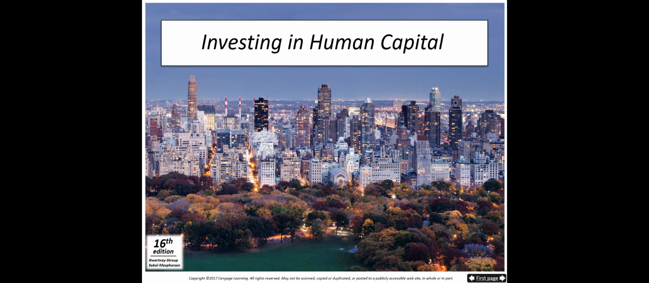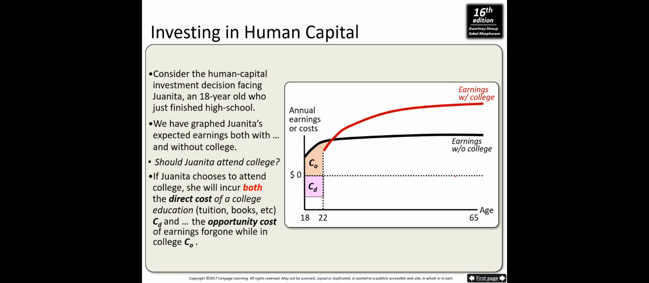The next topic we talk about is investing in human capital. And all of you are investing in human capital because you are taking this course. Consider the human capital investment decision facing Juanita, an 18-year-old who just finished high school. Here you see on the graph Juanita's expected earnings both with and without college. So without college is the blue line, with college is the red line. Juanita should decide whether to attend the college or not.